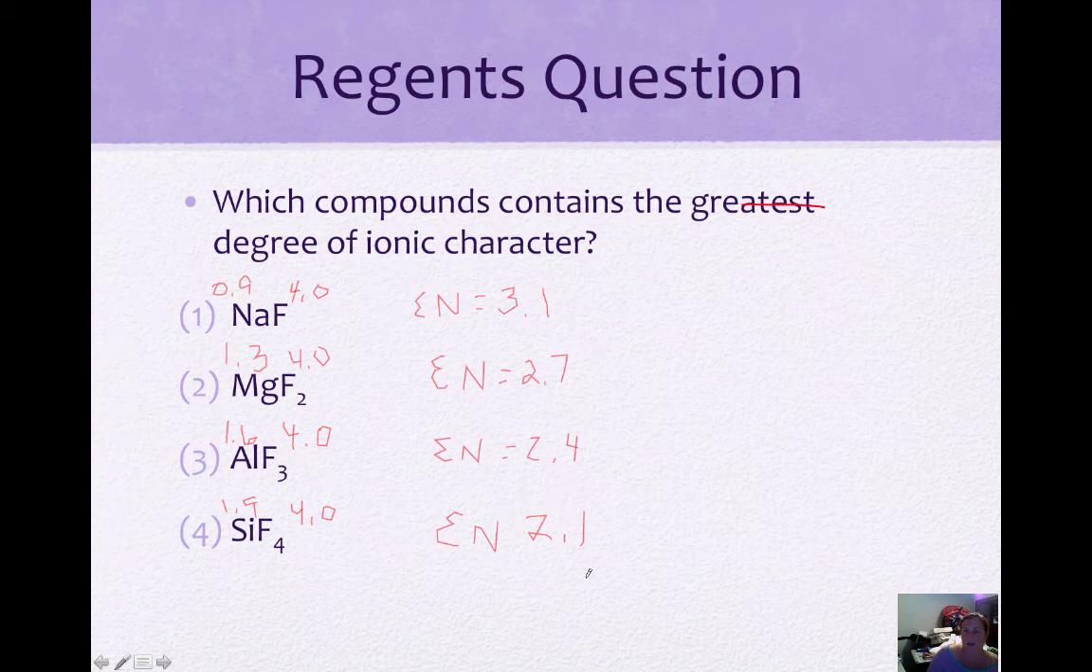but the most ionic is the biggest difference. These have the biggest difference, which makes them the most attracted to each other, and the strongest bond, which would be the 3.1 for sodium fluoride.